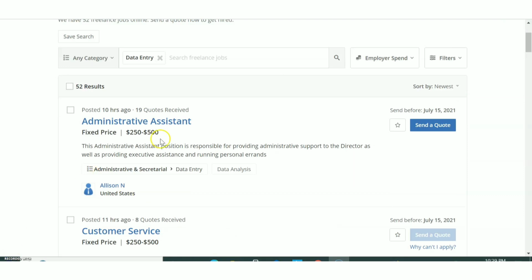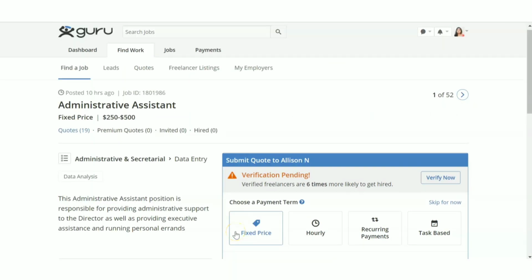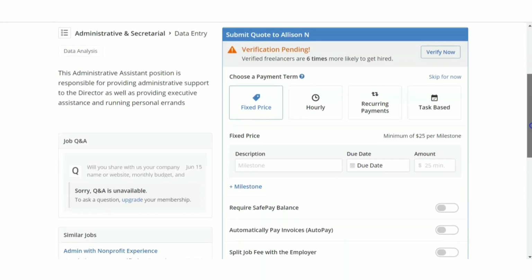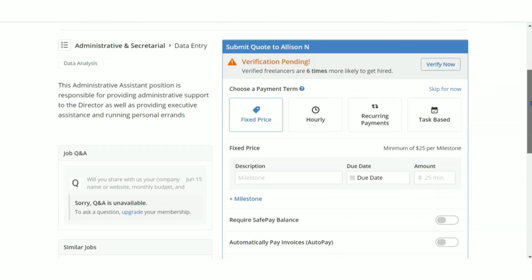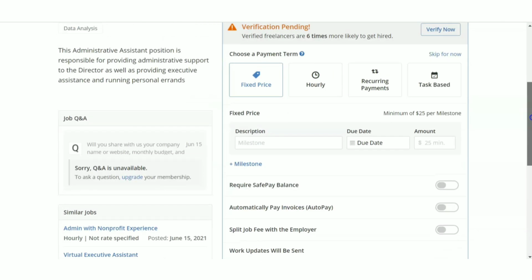Next, in order to apply or take up a project, what do you have to do? Okay. So you can see that there is a send a quote icon like this here. Just click on it. So when you click on the send quote icon, you will get a page like this. So you can see there is a new page coming up. Here, this is the page for submitting the quote.